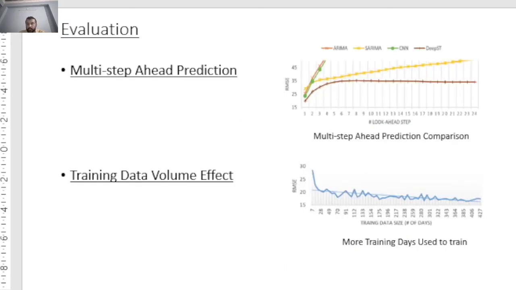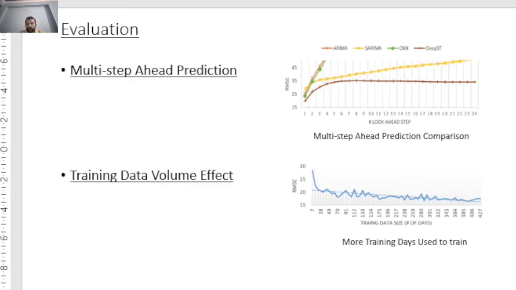The historical and predicted values are also shown. The historical and near predicted values can be used to predict further values in the future, which is referred to as multi-step ahead prediction. The plot shown in the slide shows that DeepST gives the best result compared to the baselines. Also, the data size was increased to see if there is any effect on the result, and it was seen to have a positive result. So that is about this model, DeepST.